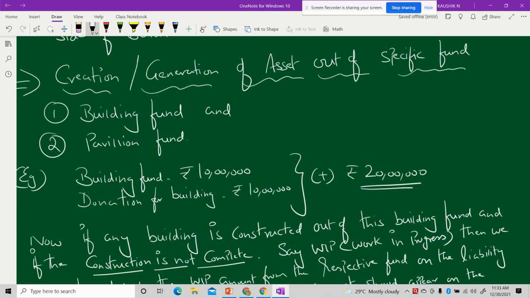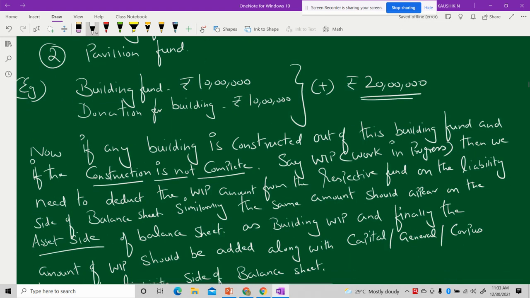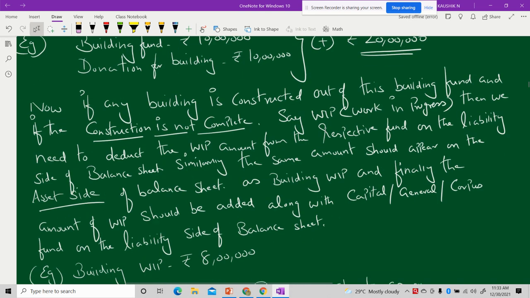Now here I've given an example that I have a building fund initially to the extent of rupees 10 lakhs, and I also received a donation for the building fund to the extent of rupees 10 lakhs once again. So altogether I have 20 lakhs rupees in the building fund. Now suppose I'm going to construct a building out of this 20 lakhs,